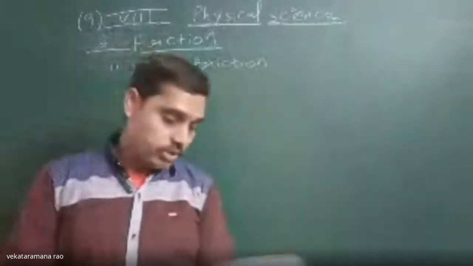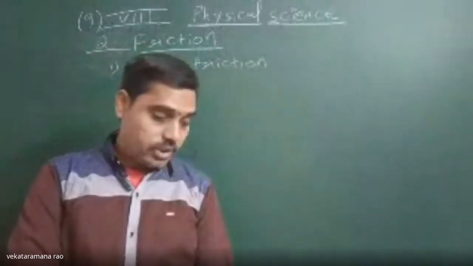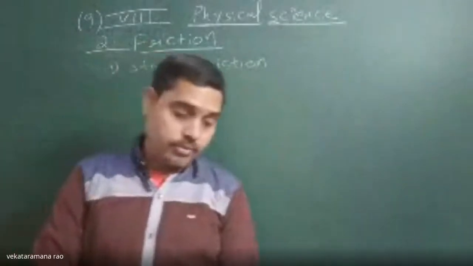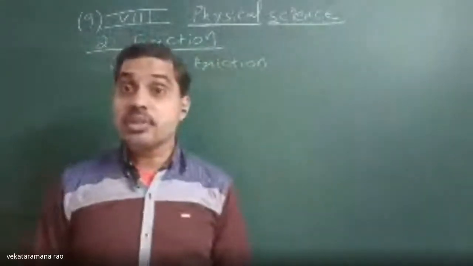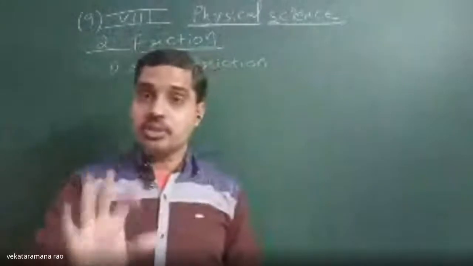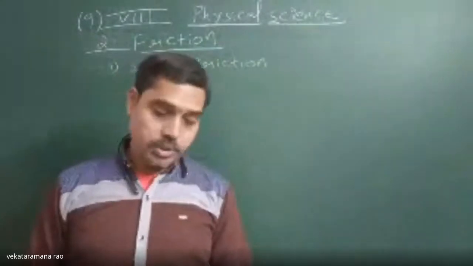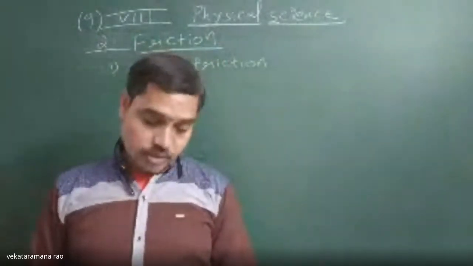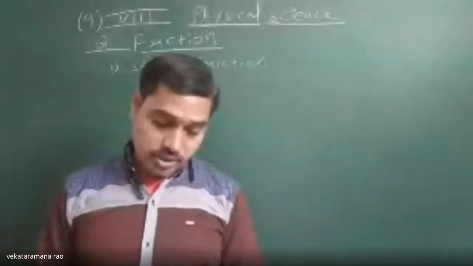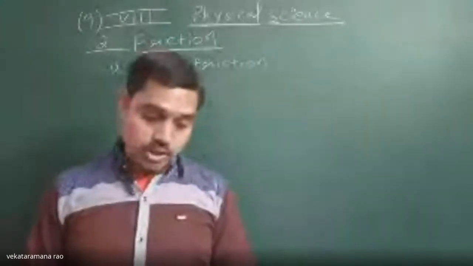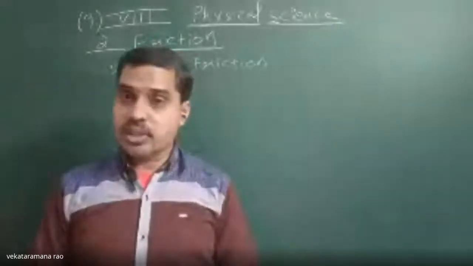Static friction. So once again let me tell that. What is meant by static friction? First of all, what is friction? The force applied by the surface on the object which restricts or opposes the relative motion of the object is known as frictional force, or simply force of friction. The force which opposes the relative motion of two surfaces of bodies in contact is called frictional force.